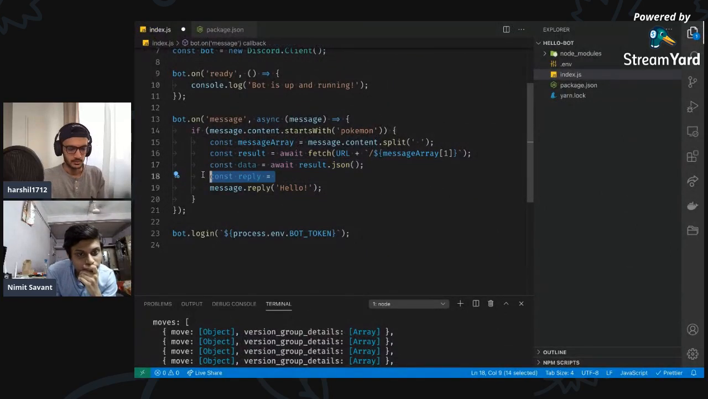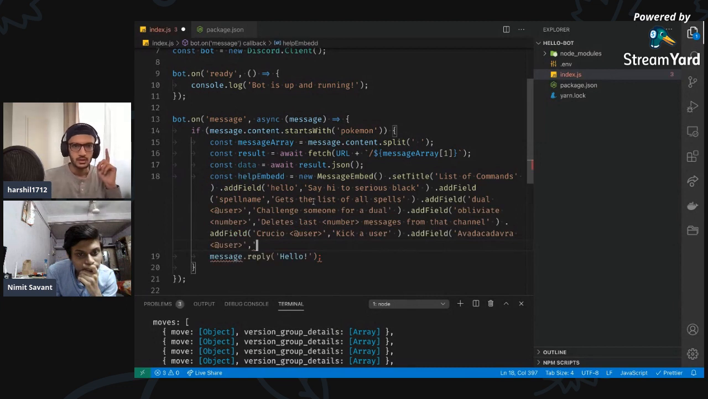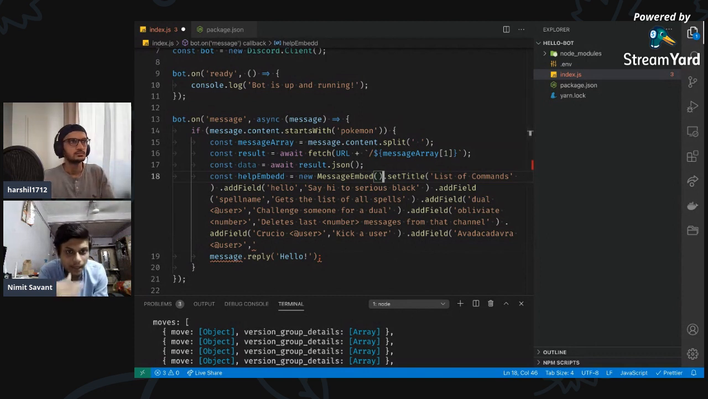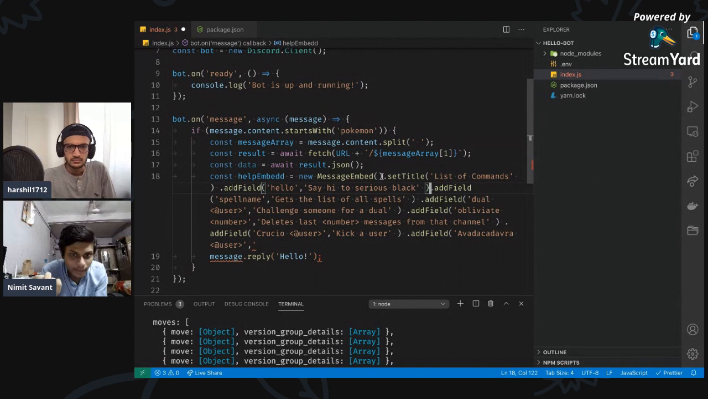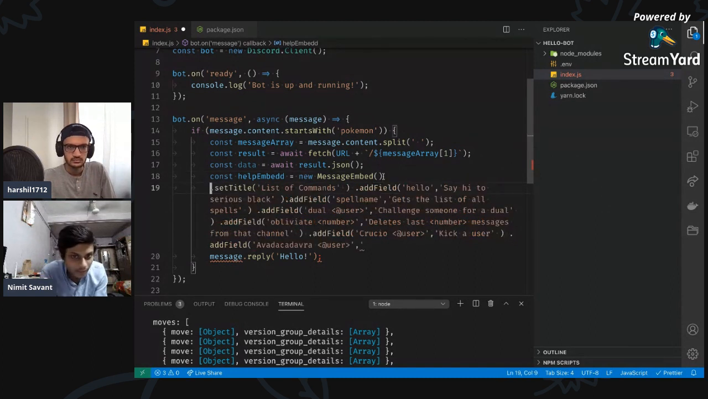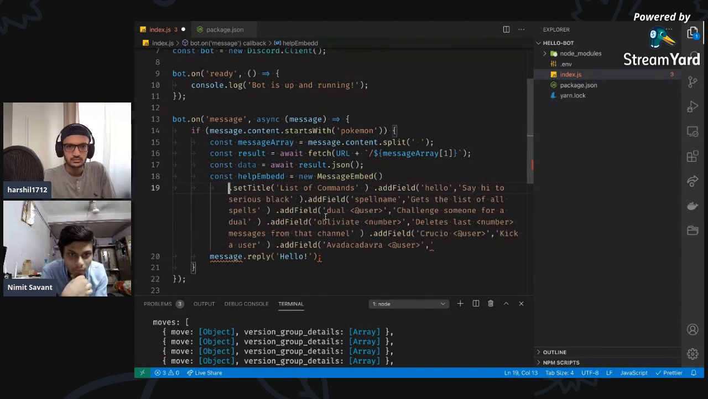Okay. I'm just gonna paste this over here. Now help embed equals. So you need to explain what's going on over here. Basically, we are using one more class of Discord.js that is called message embed. So we just created a new class by declaring new message embed, and then we're gonna set title. There are different methods that we can use. First of all is set title, then add field. I've used add field a lot, so you can use that.